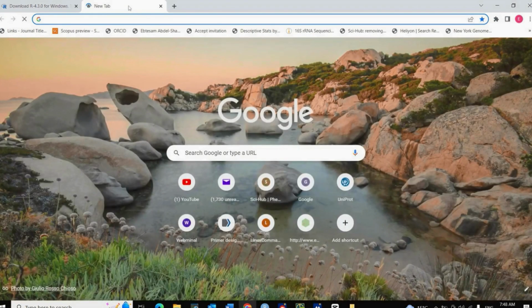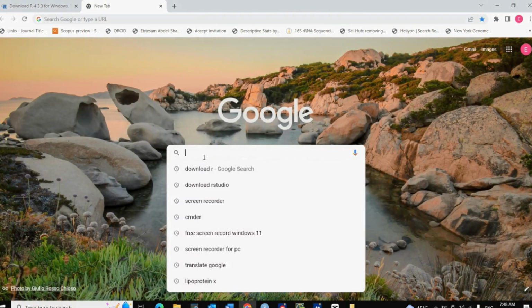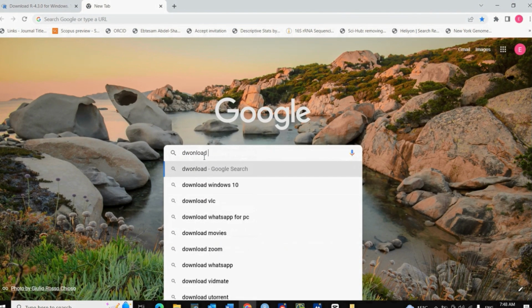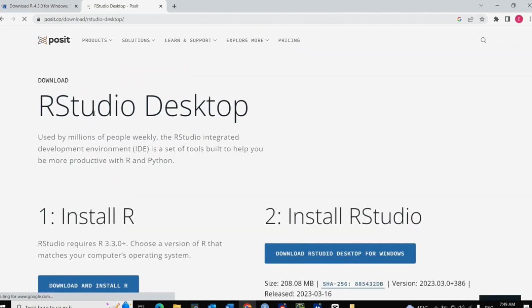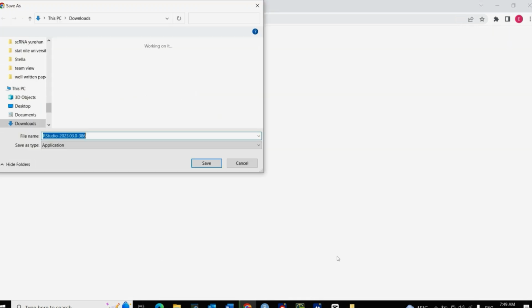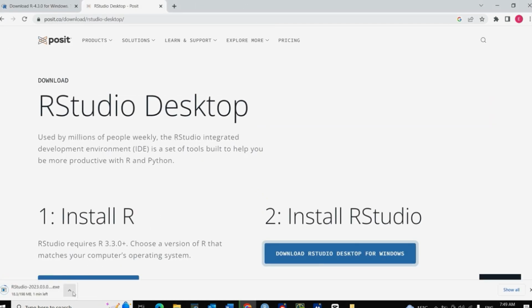To download RStudio, like what we did before, write on the searching bar "download RStudio", and then click on the first link from Posit. Here we have the option to download R, but we already did this step, so go directly to the next one, Download RStudio for Windows. Choose where you want to save your files and wait to complete.